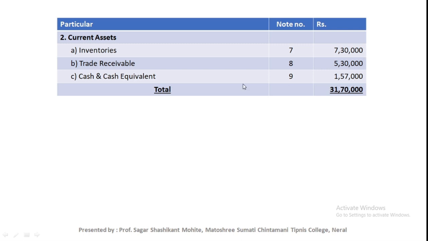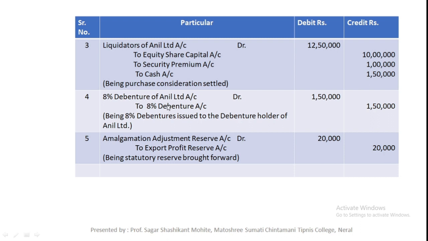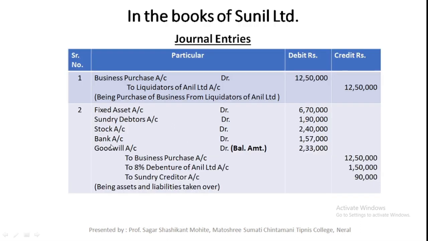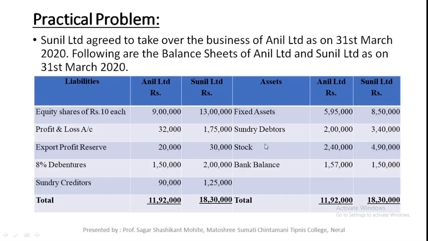4,90,000 plus 2,40,000 is 7,30,000. Next, trade receivable. Trade receivable means debtors. Debtors of Anil Limited 1,90,000 and of Sunil Limited 3,40,000. 1,90,000 plus 3,40,000 means 5,30,000.